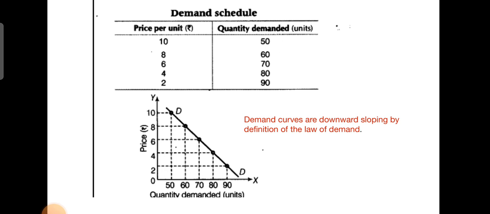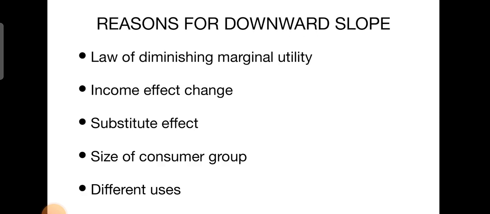When we plot the graph, taking the quantity on the x-axis and the price on the y-axis, we always get a downward slope. So we always say that the demand curve is a downward sloping curve.